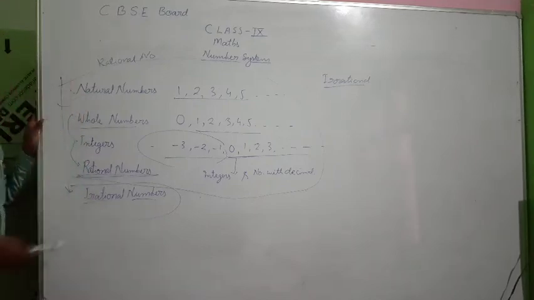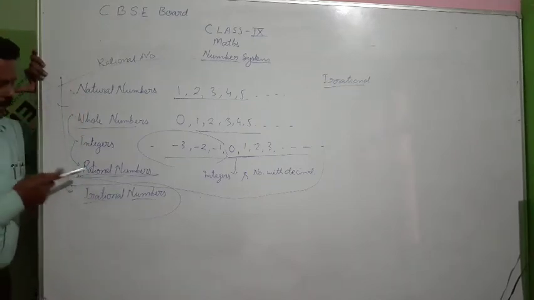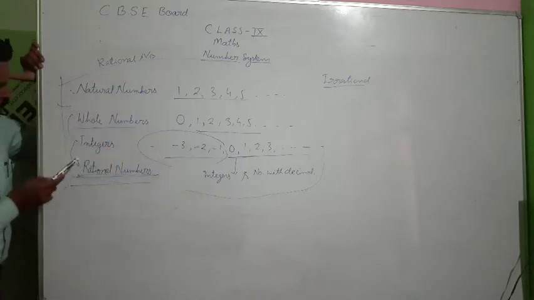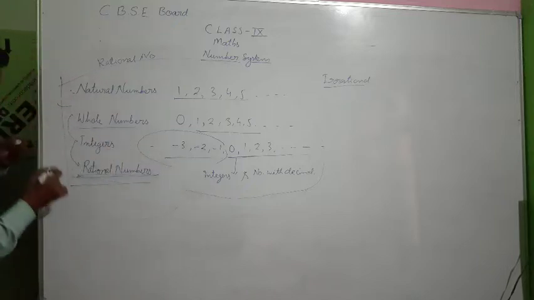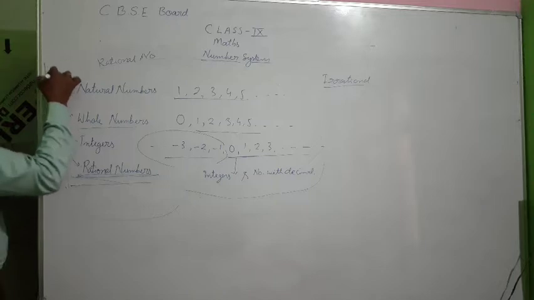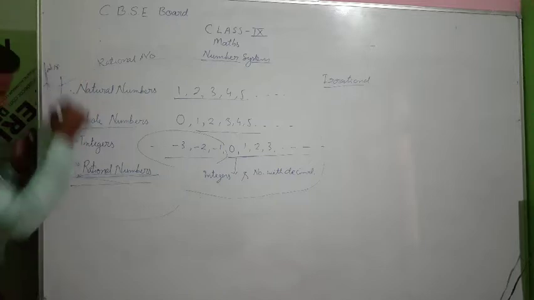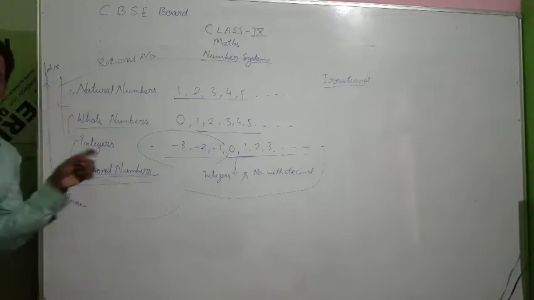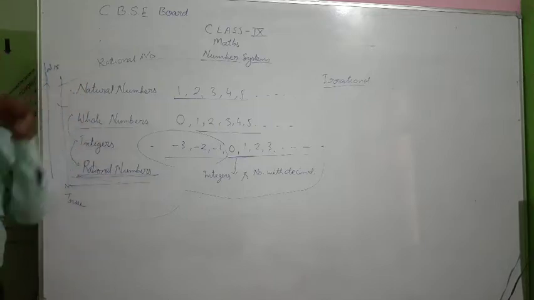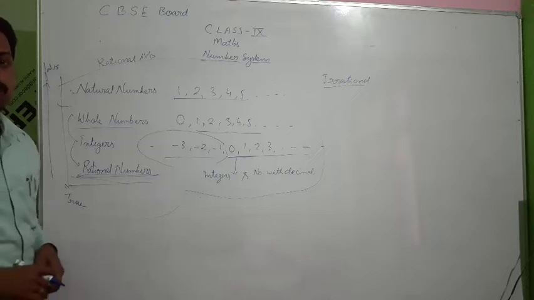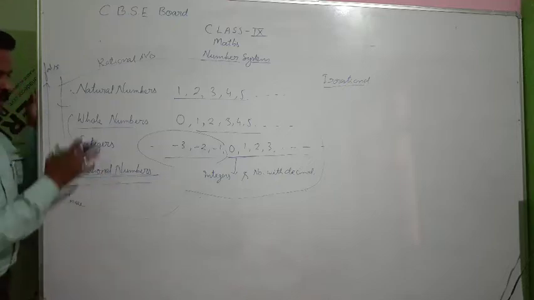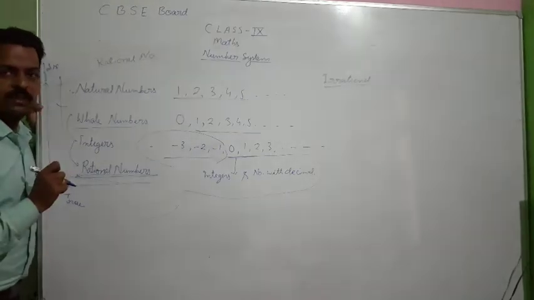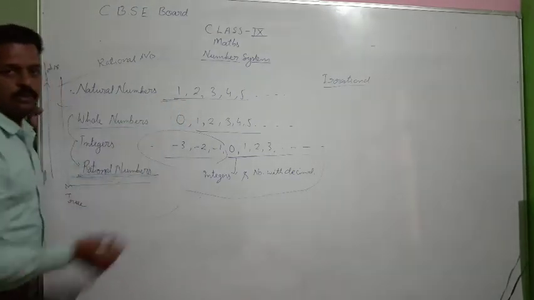So what I said, if we go from top to bottom, our answer will be true. Skipping this part. If I ask you now, see, reverse order. Reverse order will be false, and this order is true. If I ask you a question like this, every rational number is a natural number, your answer will be what? False. Now rational numbers include negative numbers and decimal expansion numbers which are not present in natural numbers, so that's why it is wrong.